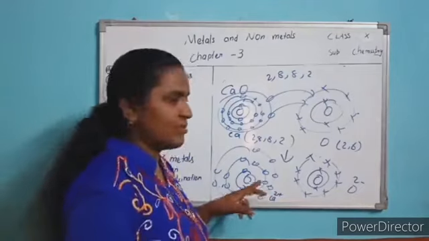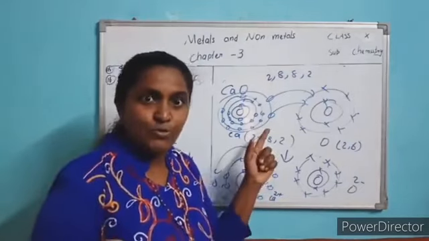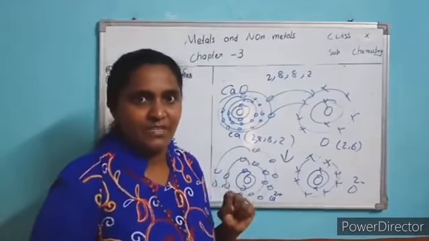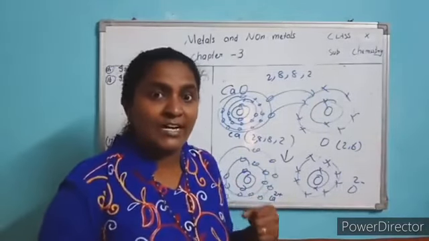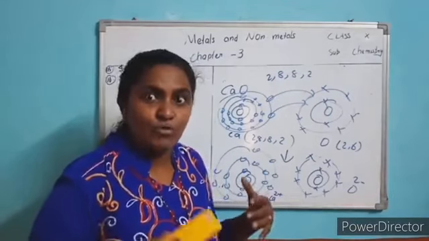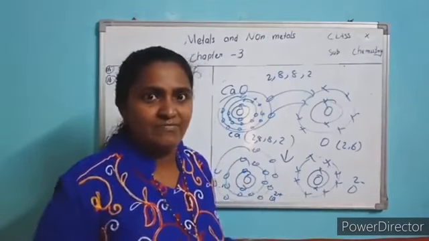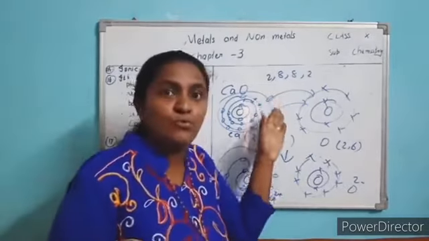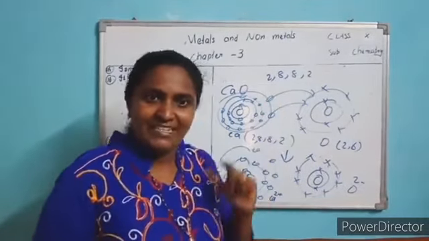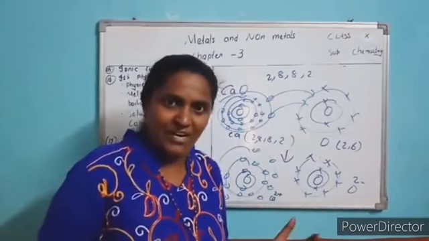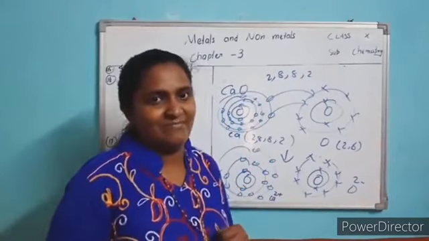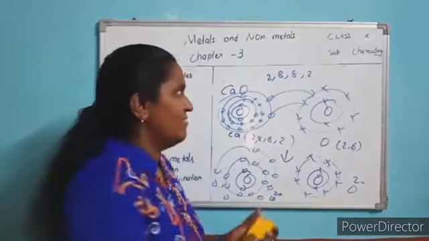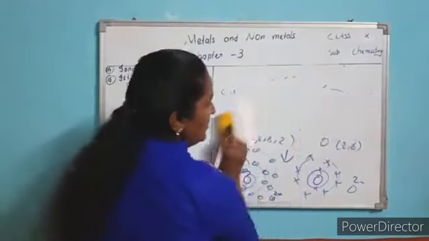Then for calcium, it has atomic number 20, so 20 protons, 20 electrons. In order to attain stability, the outermost shell must become 8 electrons, so they donated those 2 electrons. Now it has 20 protons, 18 electrons. Now protons are more, so that's 2 plus. Are you getting?